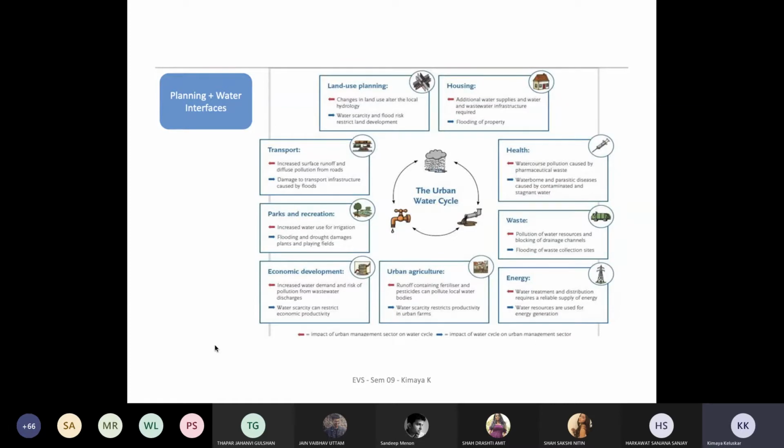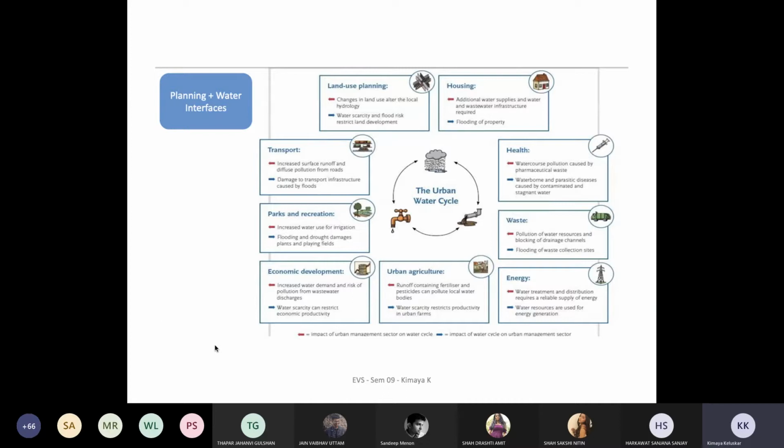The whole idea is how you provide a service which is cradle to cradle and doesn't have a byproduct of waste. Then water scarcity can restrict economic productivity. With water stress, instead of simply getting water, you have to pay excess charges to avail the water resources.